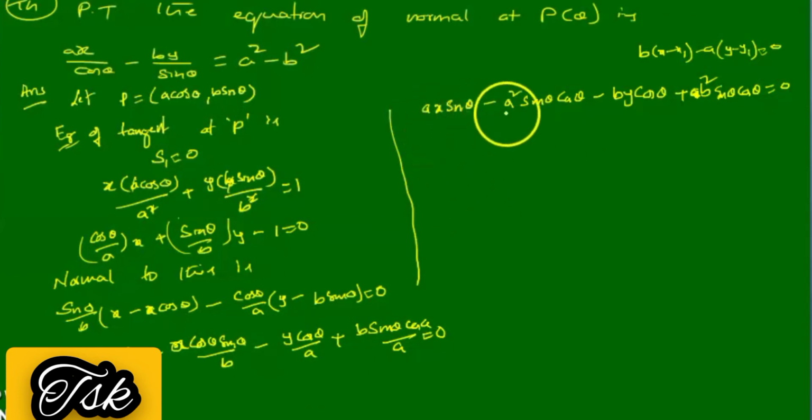Therefore, when you divide this with sin theta cos theta, you'll get ax by cos theta minus a square y by sin theta plus b square equal to 0.